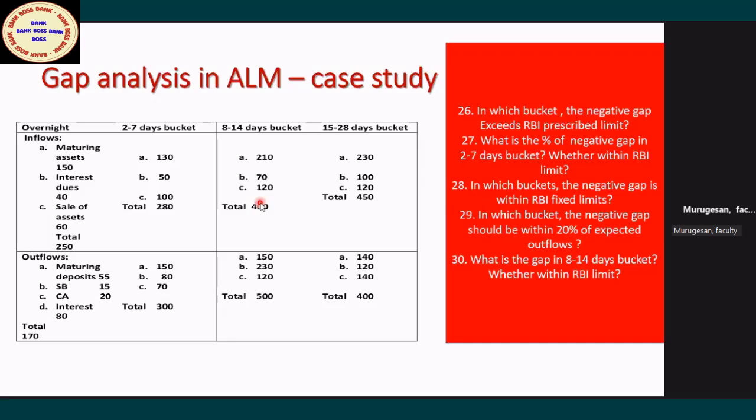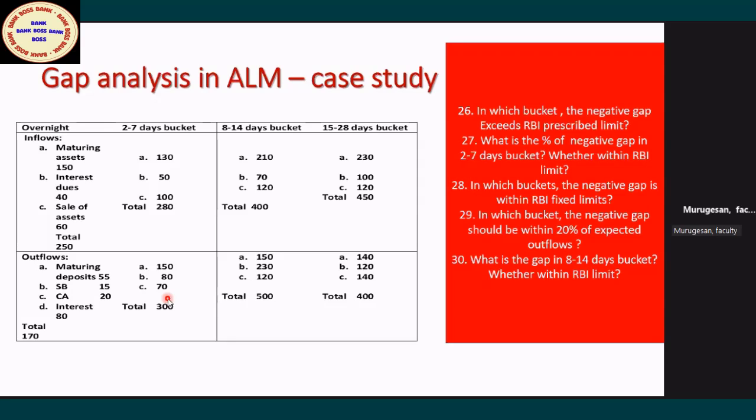Next bucket, inflows are 400. Whom will we divide with for the limits? Madam, note down: the negative gap should be divided by outflows, not inflows. Then you apply the percentage. I know the 6.6 has come. After that, the 10% we are maintaining, they will not tell you that 10%, madam. You have to keep it in mind.